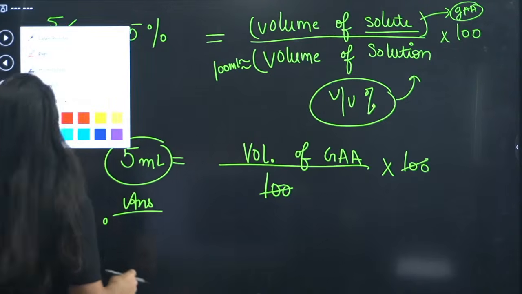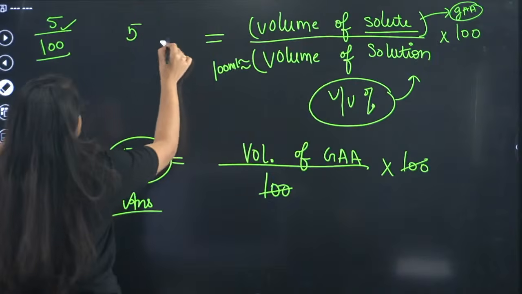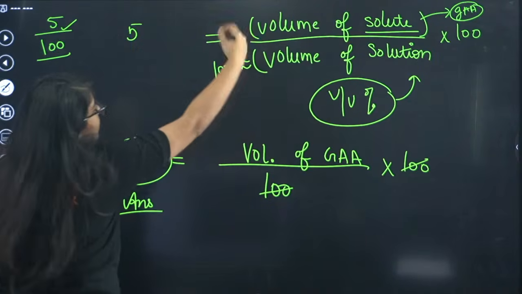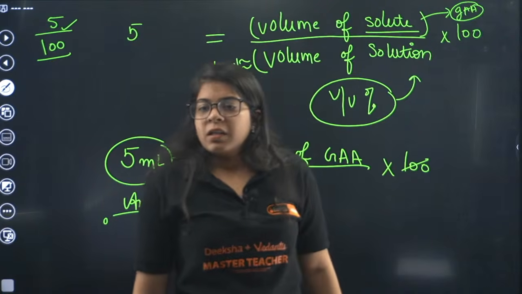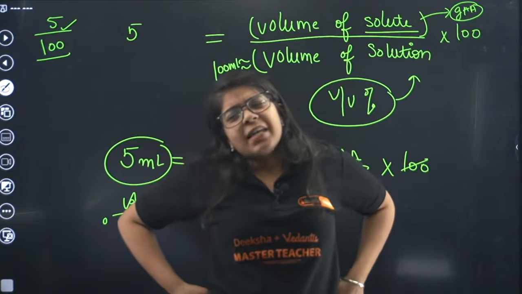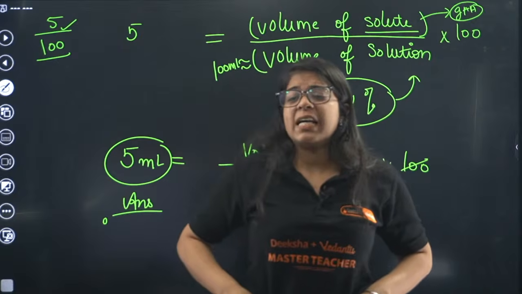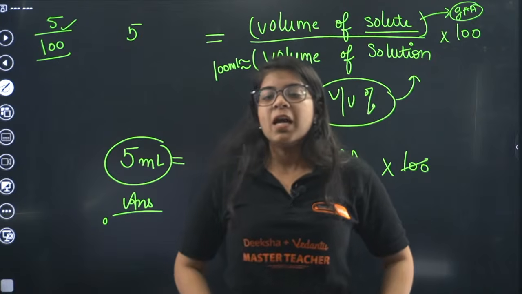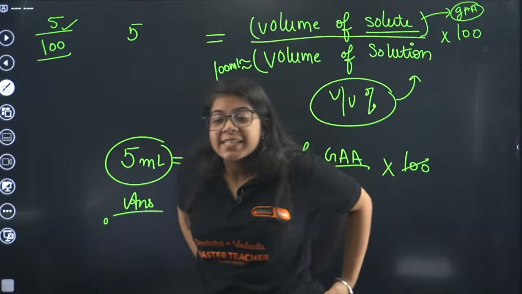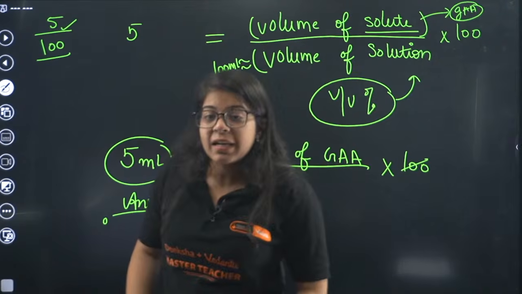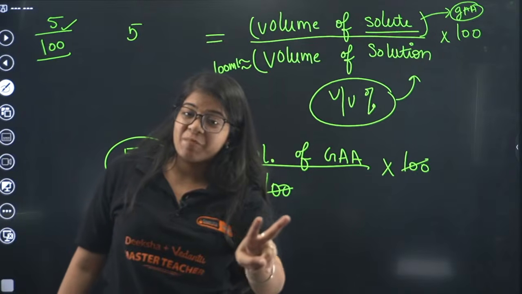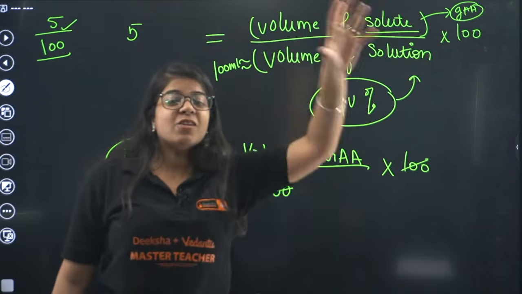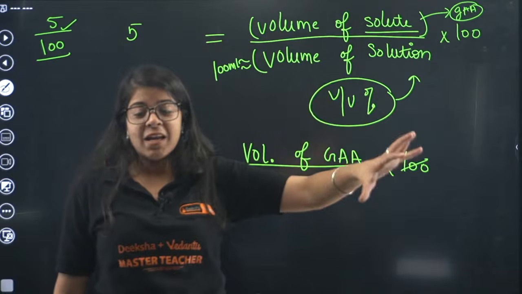Here you should not write percentage by percentage. You have to write the answer as 5 ml. How much volume of glacial acetic acid is used? 5 ml of glacial acetic acid in 95 ml of water to make the solution 100 ml, that is your vinegar.